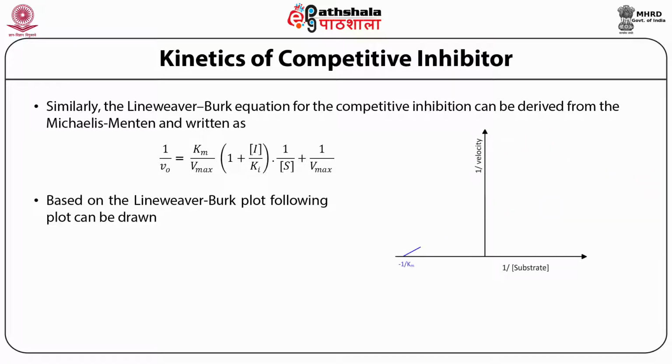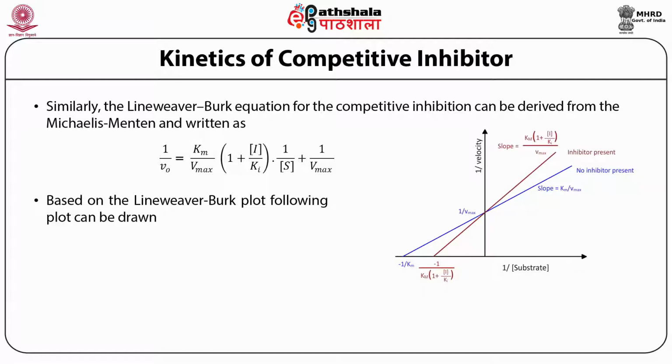If you observe it, you will see two differences. The x-axis intercept changes, and the slope also changes, while the intercept on the y-axis does not change. The y-axis intercept is not changing, so Vmax is not changing.